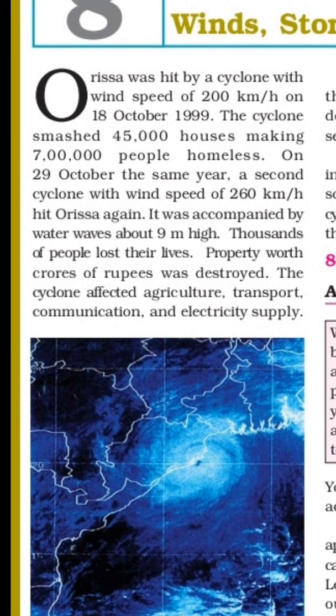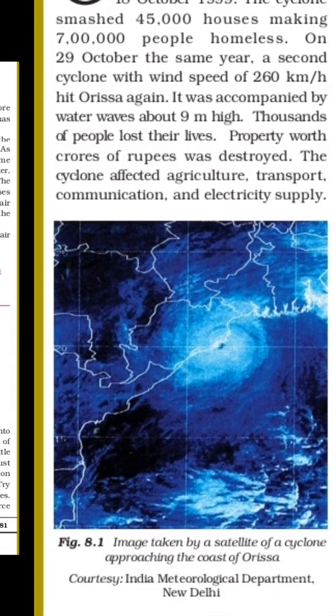And again, on 29 October, a second cyclone with the speed of 260 km per hour hit Orissa again, accompanied by water waves about 9 meters high, and thousands of people lost their lives. Property worth crores of rupees was destroyed, and the cyclone affected agriculture, transport, communication, and electricity supply.